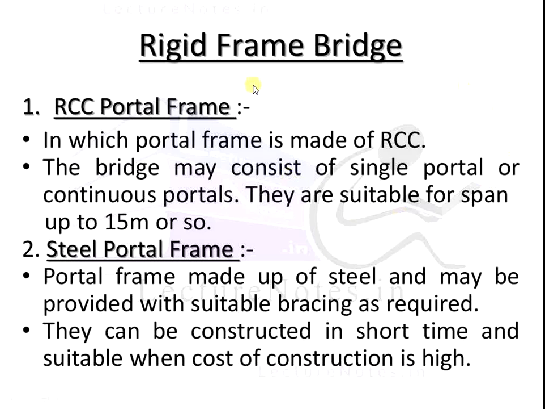First one is the rigid frame bridge. There are two main types of rigid frame. The first is the RCC portal frame or steel portal frame. Nowadays any type of bridge we construct is either an RCC bridge or a steel frame. The first one is the RCC portal frame, in which the portal frame is made of RCC, that is reinforced cement concrete.